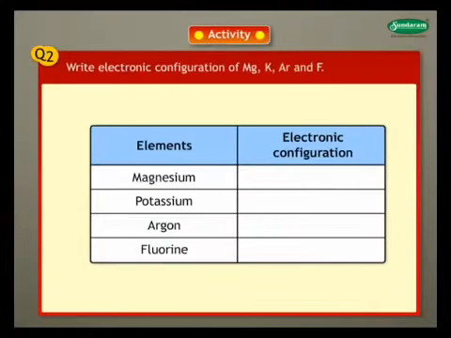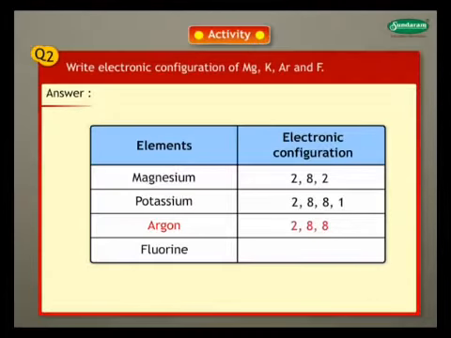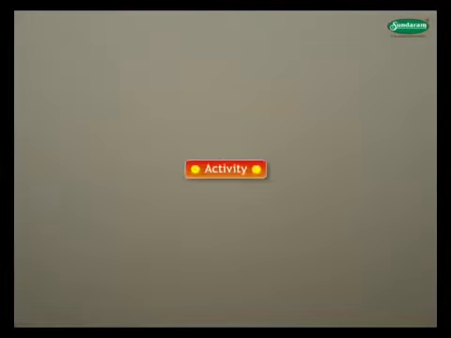Write the electronic configuration of magnesium, potassium, argon and fluorine. Answer. The electronic configuration of magnesium is 2,8,2. Potassium is 2,8,8,1. Argon is 2,8,8. Fluorine is 2,7.